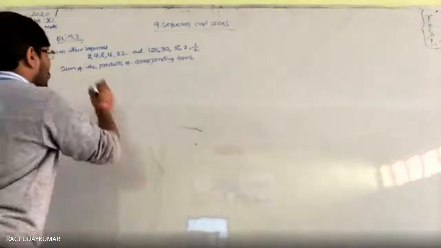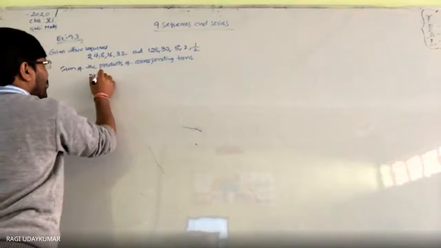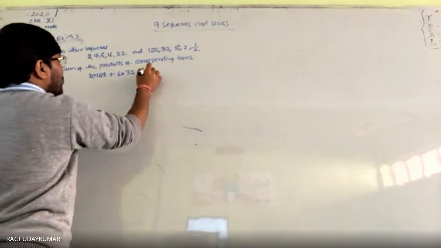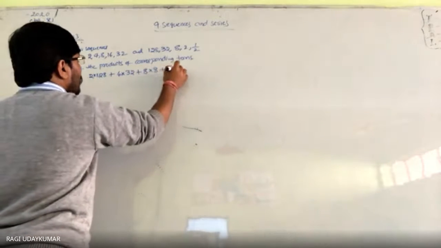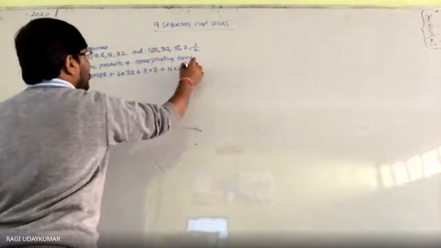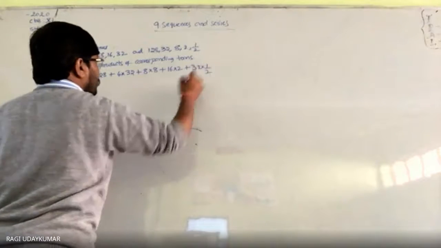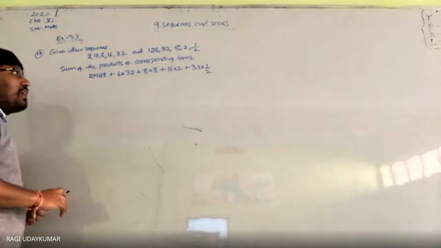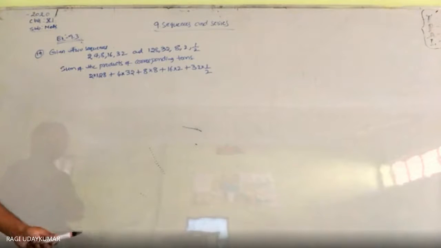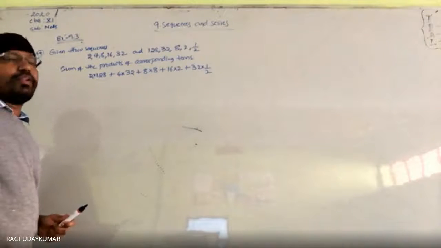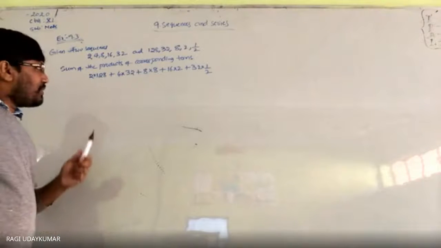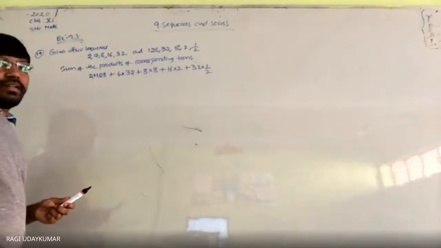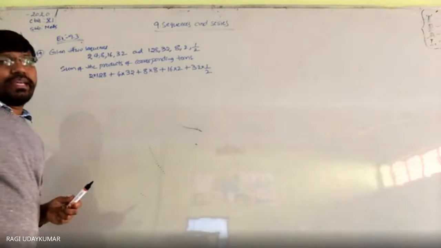So what do you get here? 2 into 128 plus 4 into 32 plus 8 into 8 plus 16 into 2 plus 32 into 1 by 2. So this sum, don't multiply it directly. You can multiply and find the sum, but it forms a geometric progression, which you can take into consideration, and in the simplest form also you can express it.